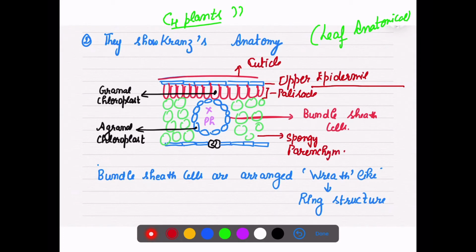Now, the palisade parenchyma cells have granal chloroplasts. Granal chloroplast means they have grana.